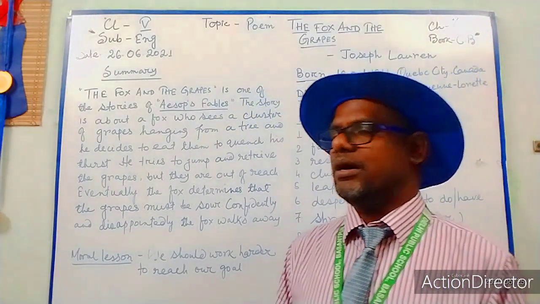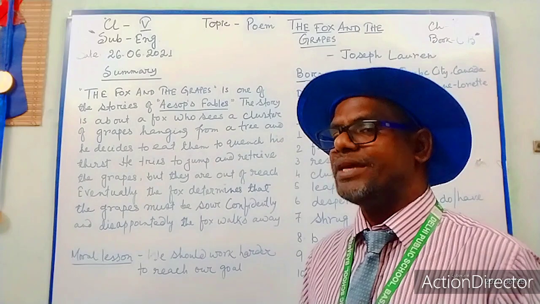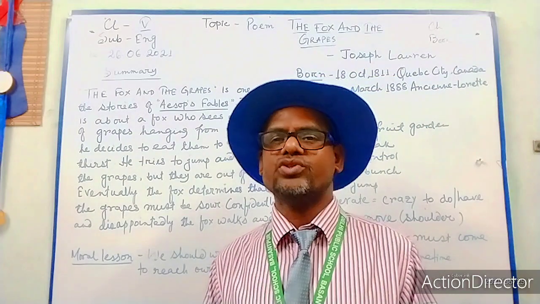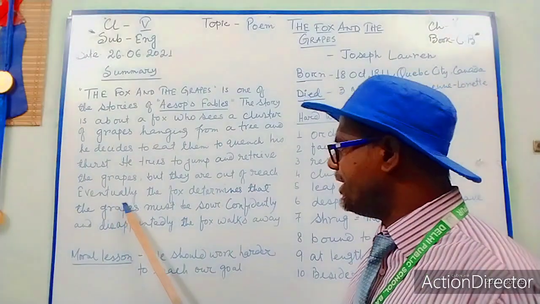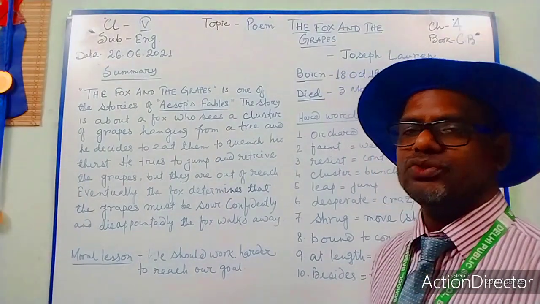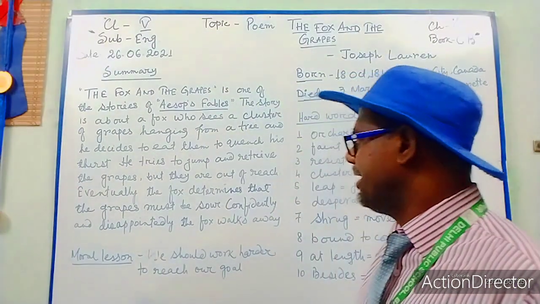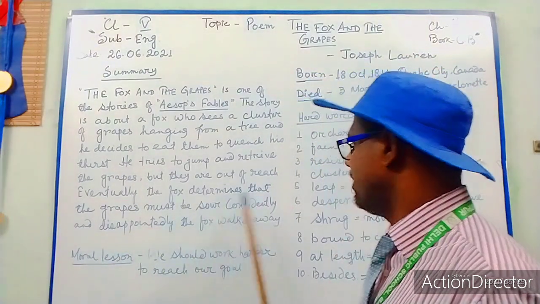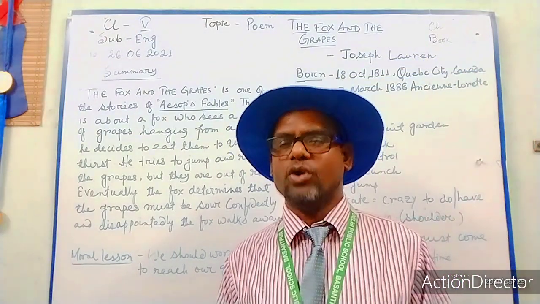And he tries very hard. That means he gives his best. But they are out of reach. But he could not get those grapes because they were beyond his reach, okay? Eventually means finally, at last. Eventually the fox determines, and finally the fox understands and takes the decision in mind, okay? Takes the decision, what? And he determines, means he thinks, he concludes that the grapes must be sour. The grapes are not sweet as he thought, okay?